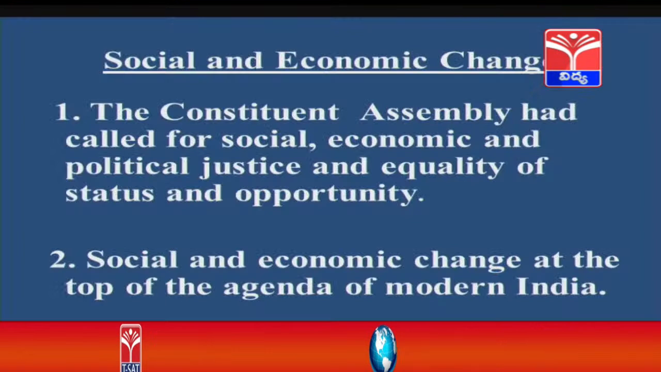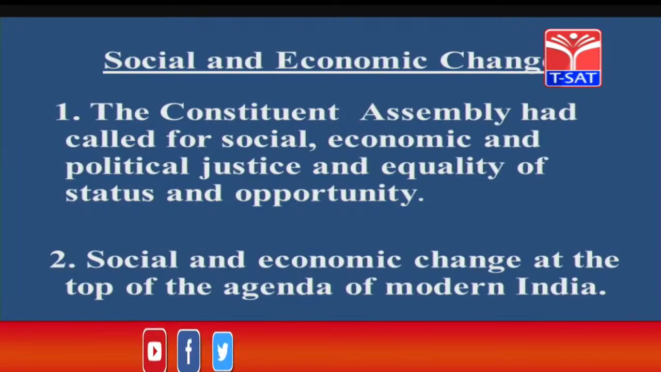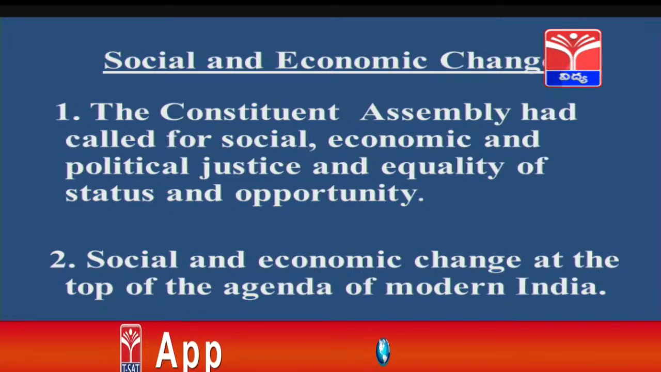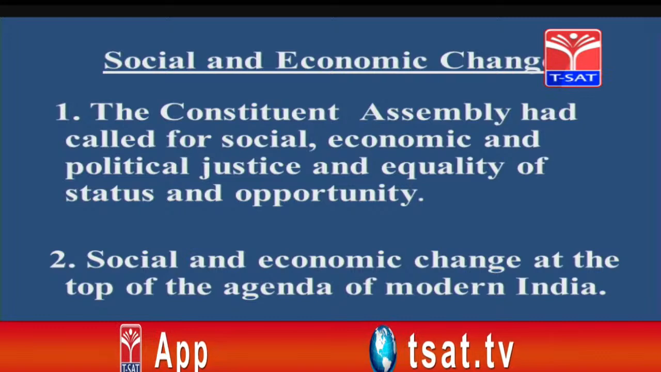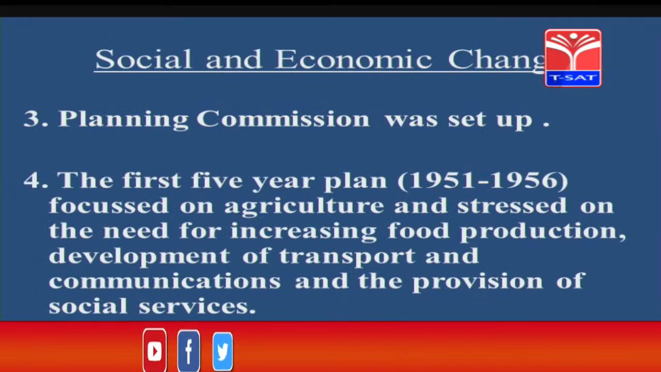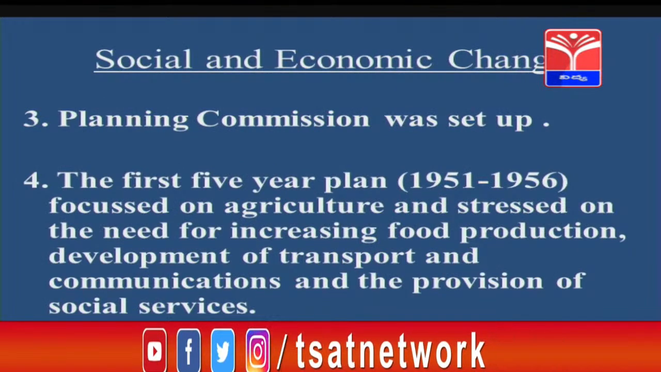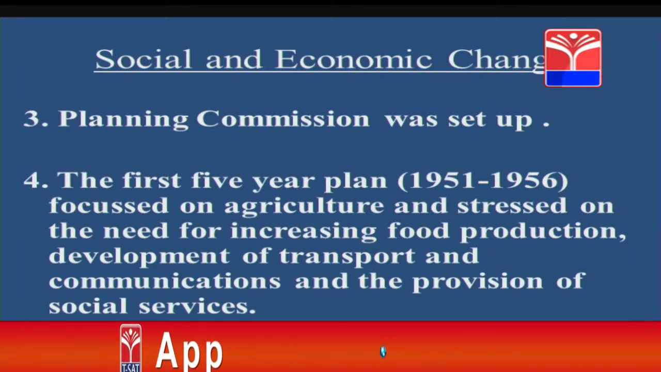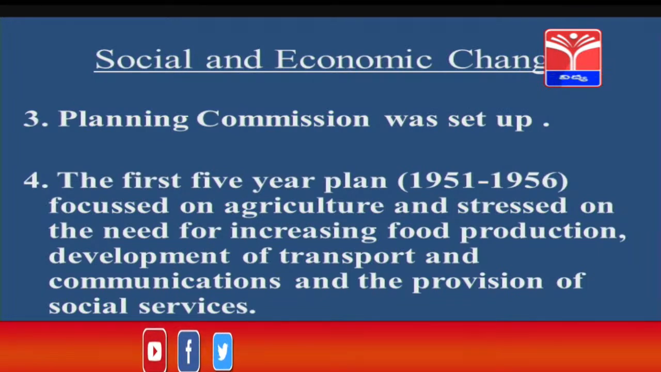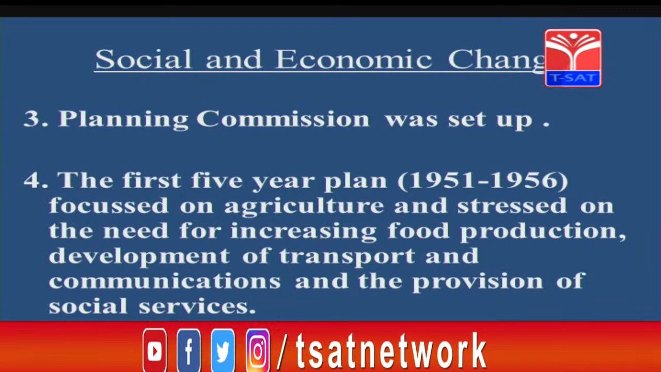In the social and economic change, the Constituent Assembly had called for social, economic and political justice and equality of status and opportunity. Social and economic change was at the top of the agenda of modern India. In the same way, the planning commission was set up. The first 5-year plan, introduced in 1951 to 56, focused on agriculture and stressed the need for increasing food production, development of transport and communications and the provision of social services.